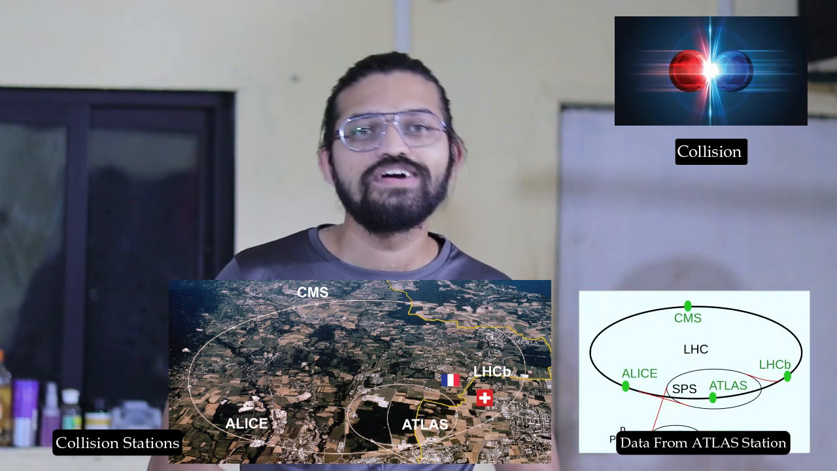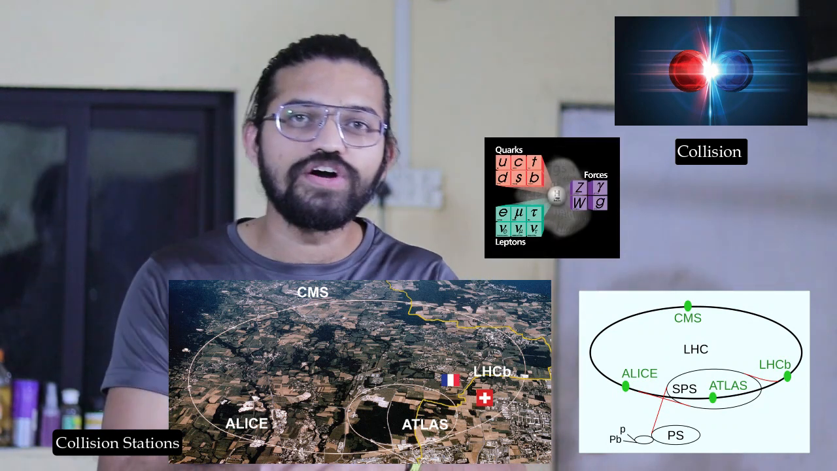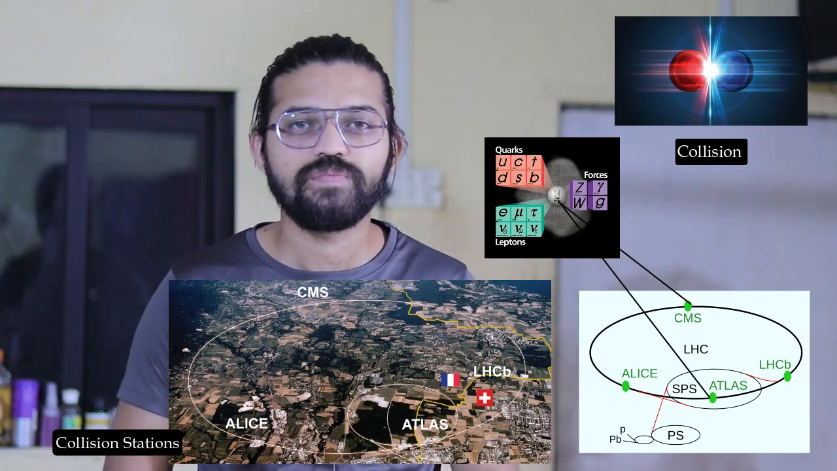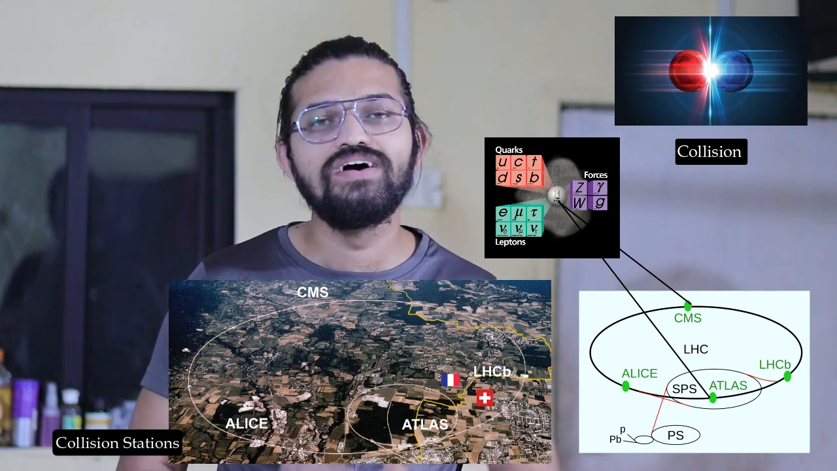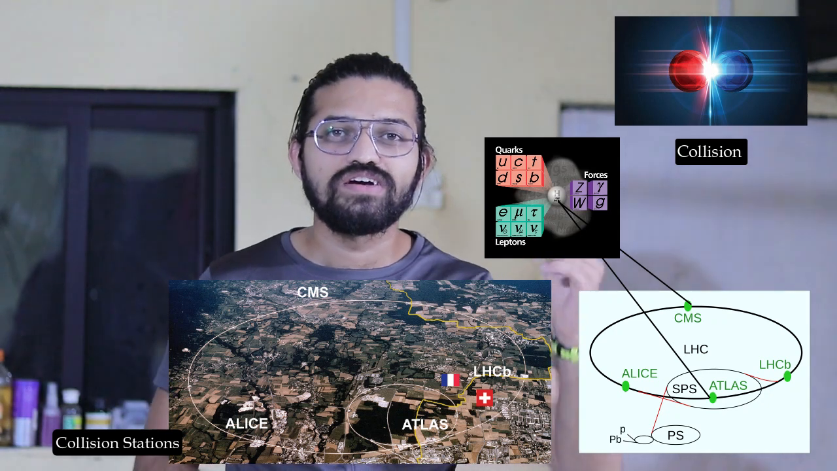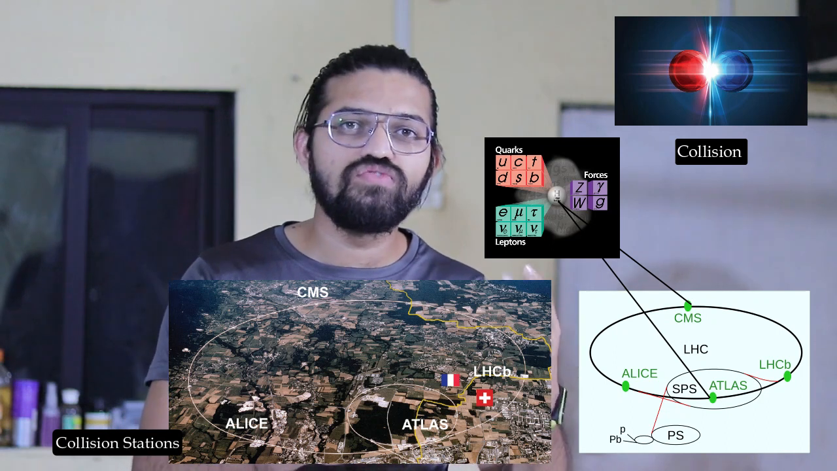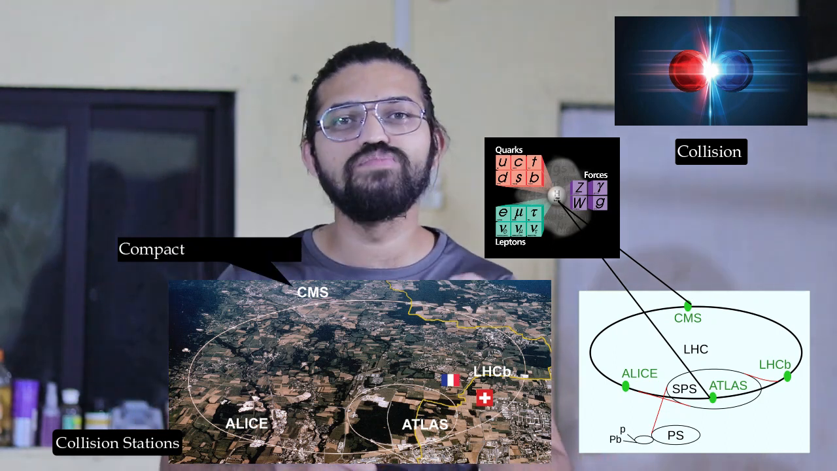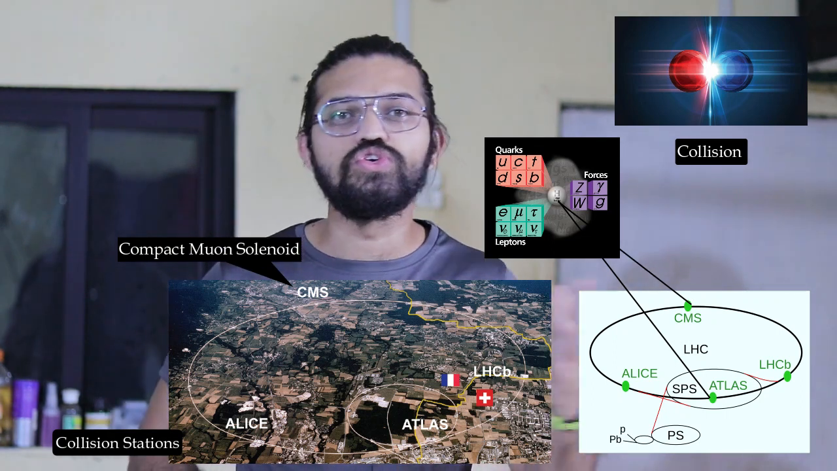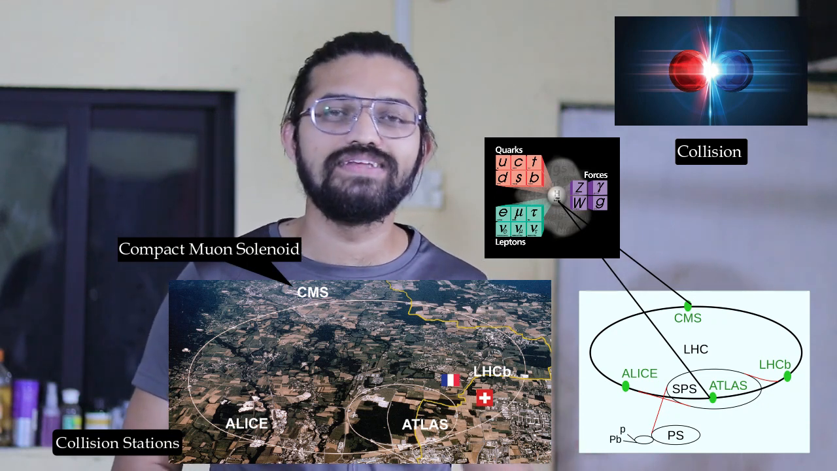Guys, let me tell you one thing. The discovery of the Higgs boson in the year 2012 occurred at ATLAS and CMS. So these are the two collision stations. The Higgs boson, we can call it the God particle also. So this particle was discovered at these collision points, that is ATLAS and CMS. The full form of CMS is the Compact Muon Solenoid, but it is not as per the name. It is much huge in size. So guys, that is about the collision points in the LHC.